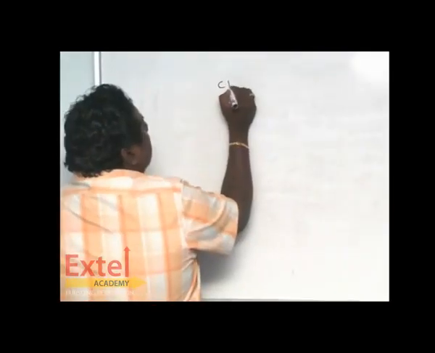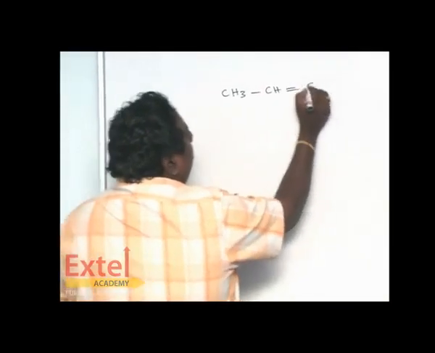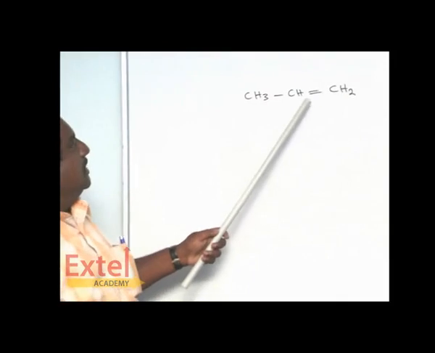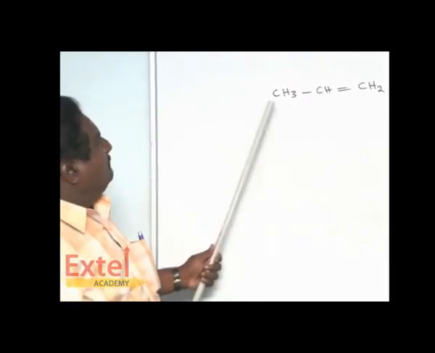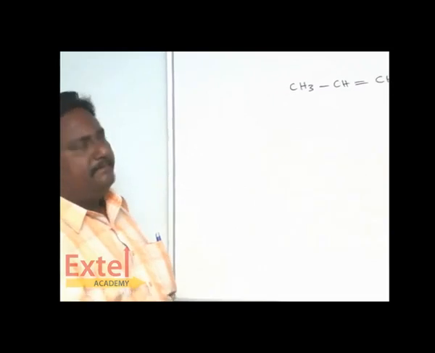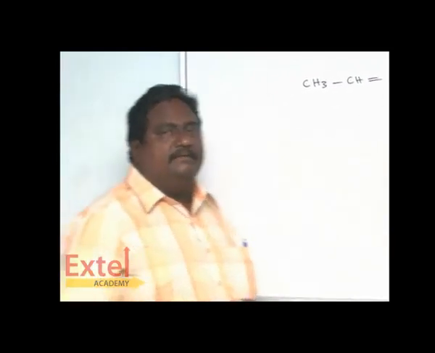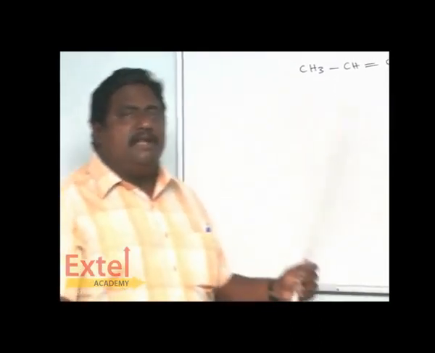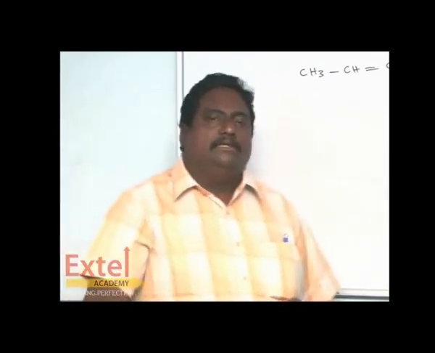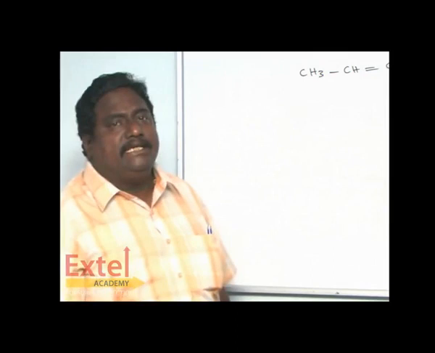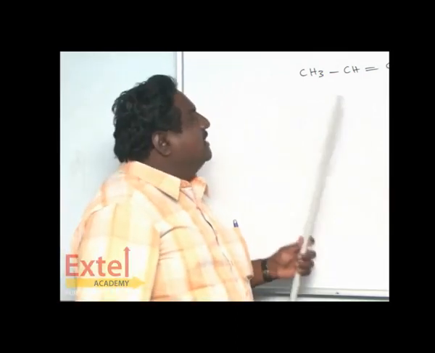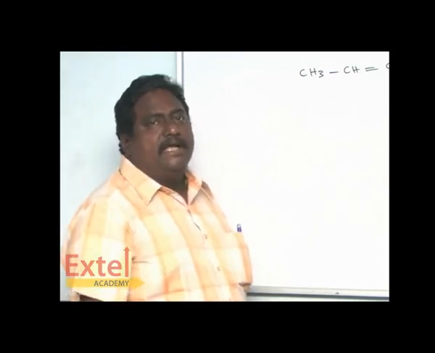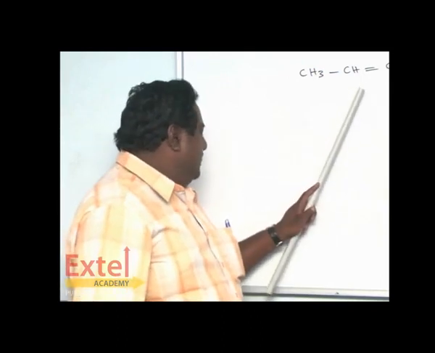For example, this is propylene. Double bond is there. On the left hand side of the double bond you have 2 carbons. On the right hand side you have 1 carbon. On the left hand side 1 methyl group is there. Since there are different numbers of carbon atoms on left and right, it is called an unsymmetrical alkene. What's the meaning of unsymmetrical alkene? If both sides of the double bond carry different numbers of carbon, it is called an unsymmetrical alkene.